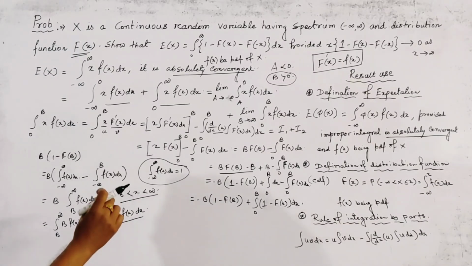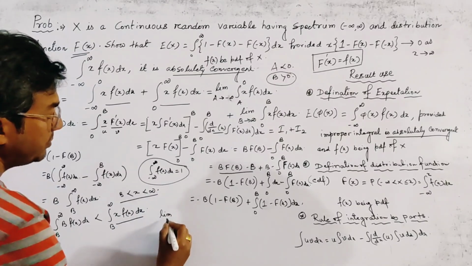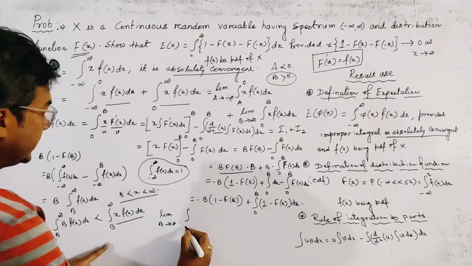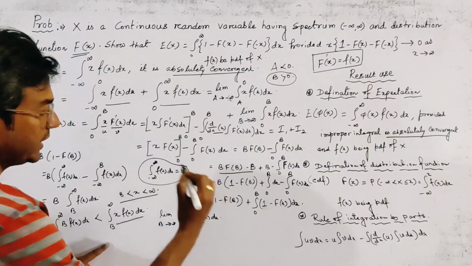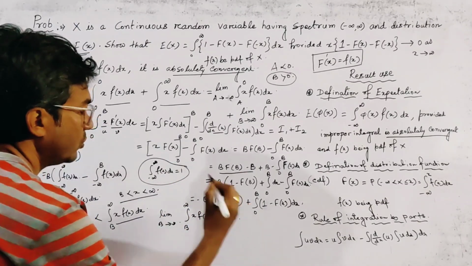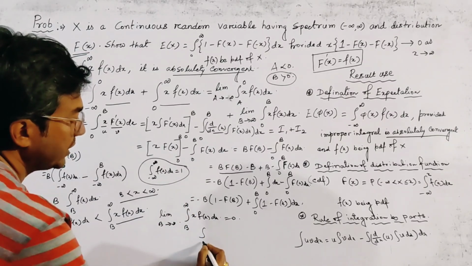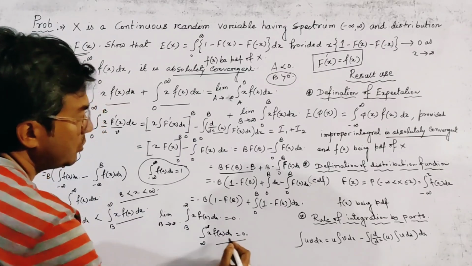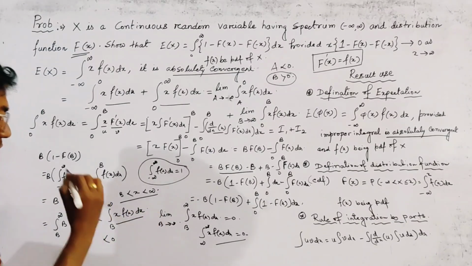Now let the limit b tends to infinity, then this integration b to infinity x f(x) dx is obviously 0, because by taking limit b tends to infinity it becomes infinity to infinity x f(x) dx. So this is 0 because the two limits of the integration are the same. And we write that this is less than 0.